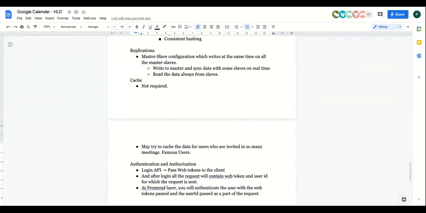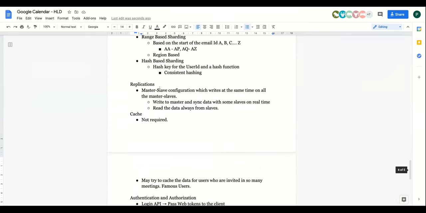Generally, rate limiters are preferred, where you track the IPs from which you're getting requests. If you receive more than 1,000 requests from a particular IP within 1 minute, then you'll start rejecting those requests, because that might be some kind of attack happening to your system. Okay. So this is about your authentication and authorization.